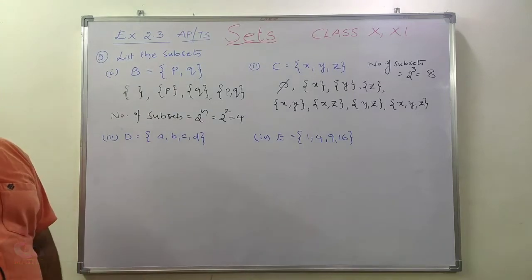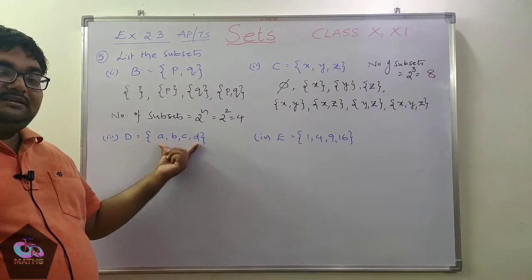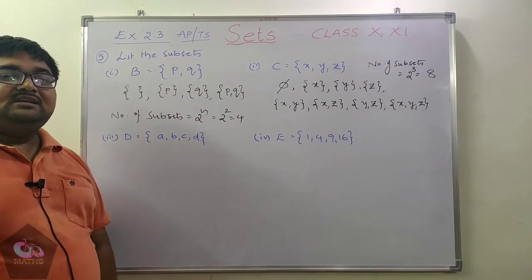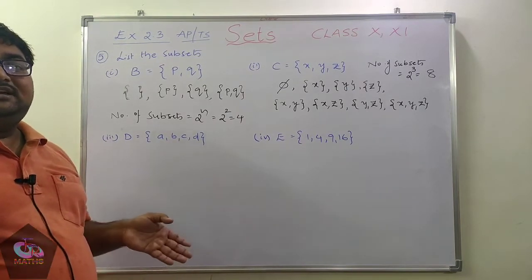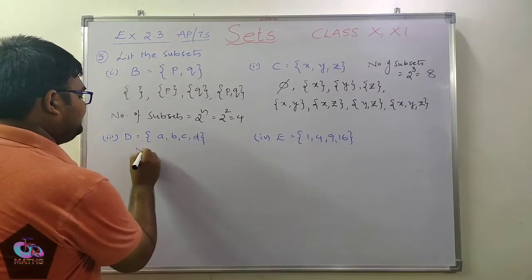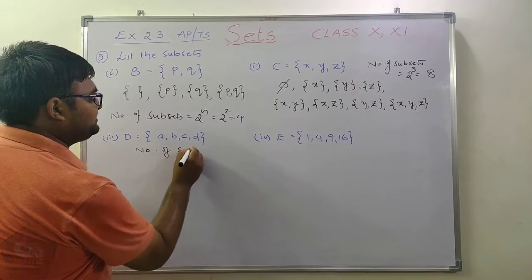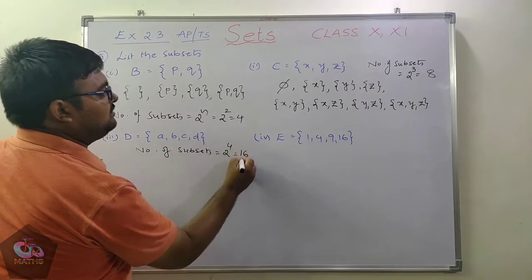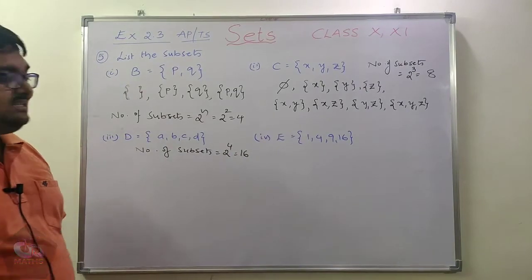Next, coming to set D. In set D, how many elements are there? Totally 4 elements. So we will have subsets from the 0 element set to the 4 element set. Now first of all, write down the number of subsets. How many? 2 power 4. What is the value of 2 power 4? It is nothing but 16.